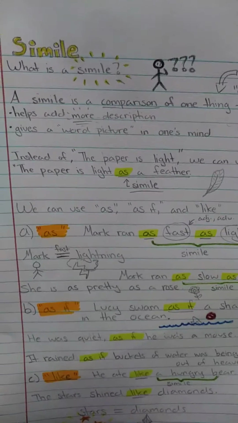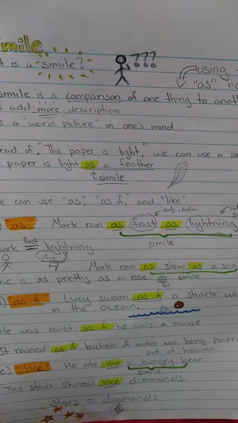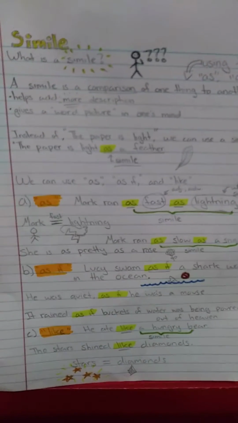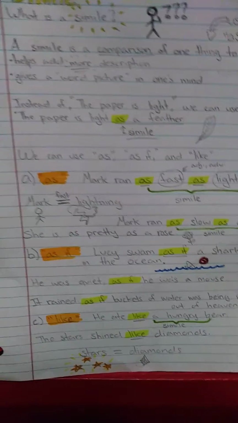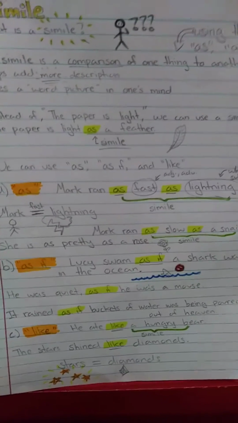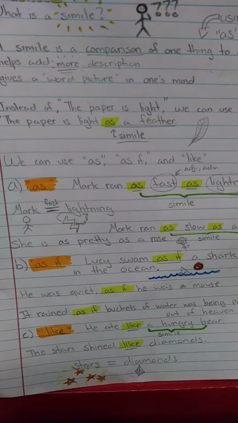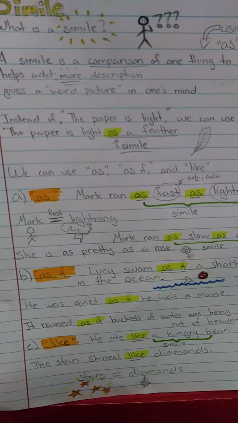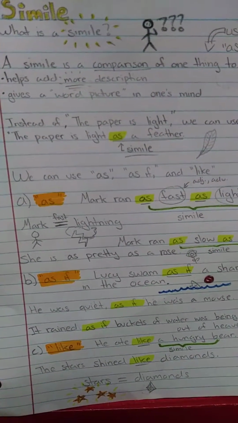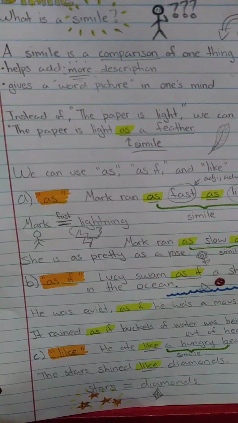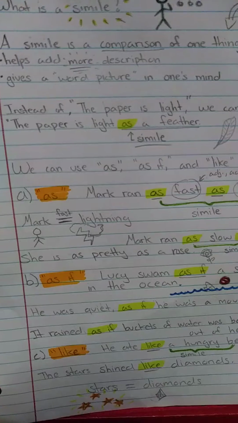So, for example, instead of saying the paper is light, as in weight, we can use a simile to compare and say the paper is light as a feather. While the paper is not a feather, obviously, the paper is about the same weight as a feather. So we can compare the two and say that the paper is light as a feather. In this sentence, as a feather would be our simile.